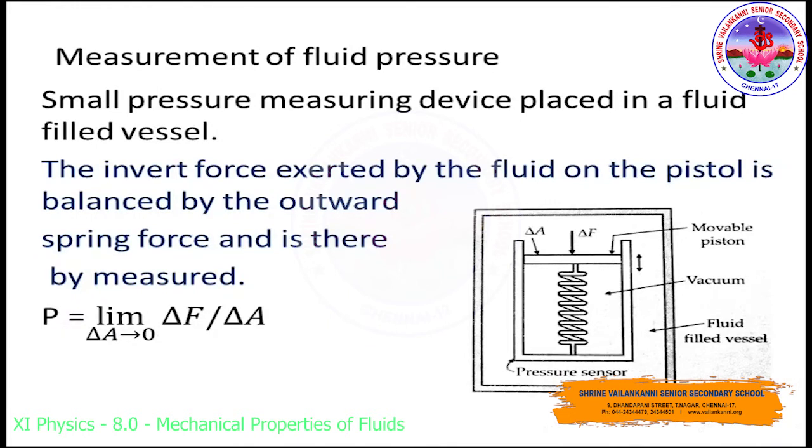Right. So the magnitude delta F, the magnitude of the normal force acting on the piston, over the area, which we said is delta A. So the fluid pressure P, we can say, is F by A. So here we have to take delta F by delta A, with the limit delta A tends to 0. By calculating this change in the force per unit area, we can get the pressure at a particular point.